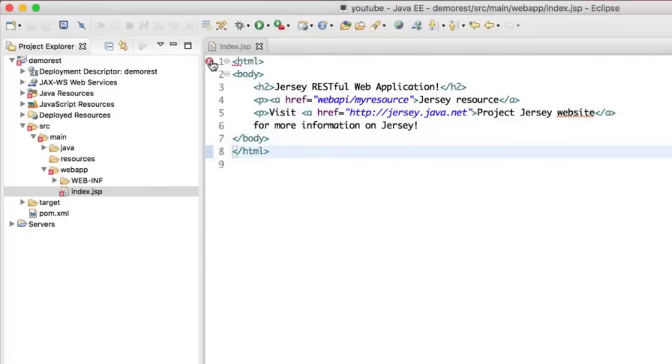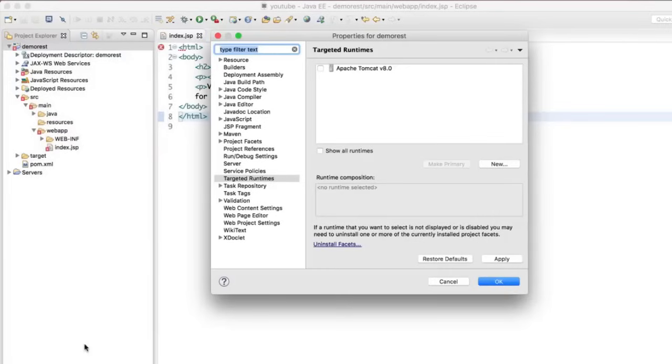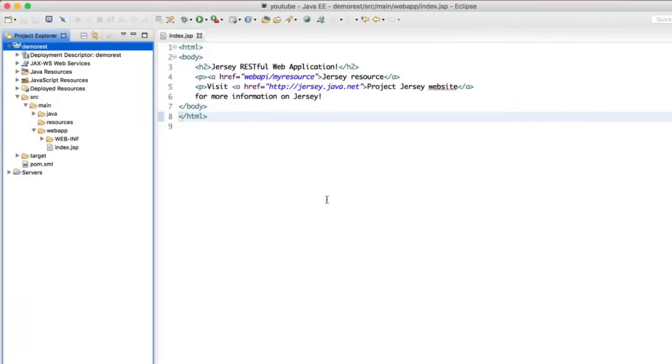But as you can see, we are getting an exception. We are getting some error here. It says the superclass javax.servlet.http.HttpServlet is not found. The problem here is, whenever you create a web project, you have to make sure that you have Tomcat or any web server assigned. So in the target runtime, you have to tick this. You have to checkmark Apache Tomcat 8.0. Now if you click on OK, you can see the error is gone.